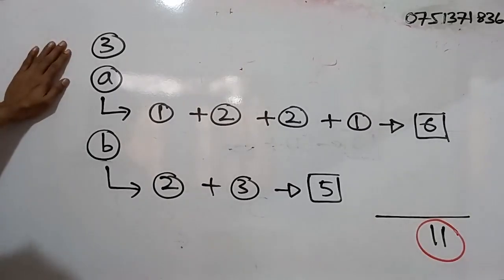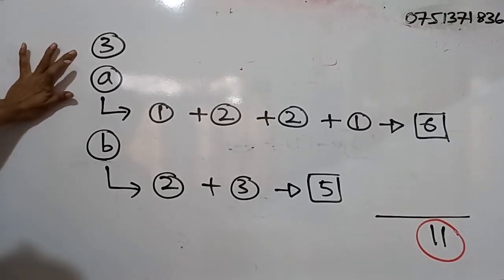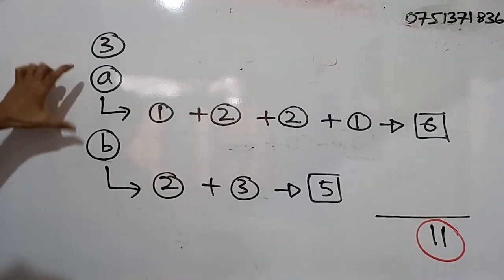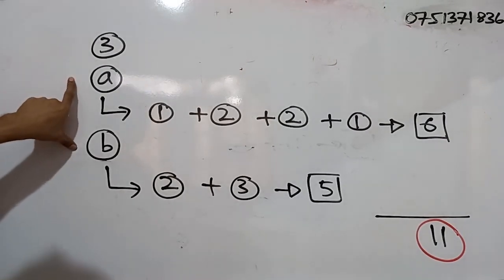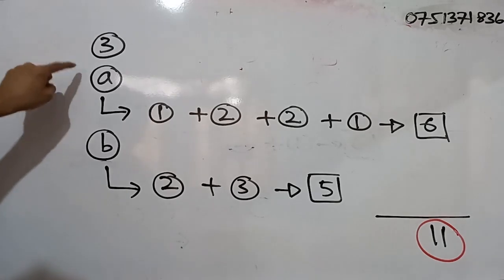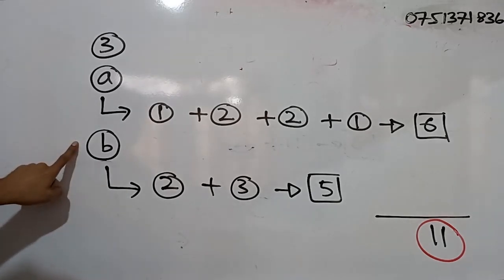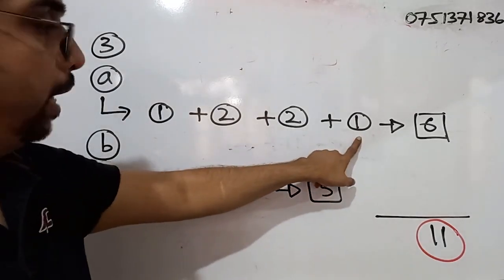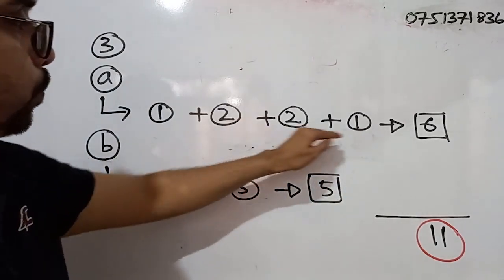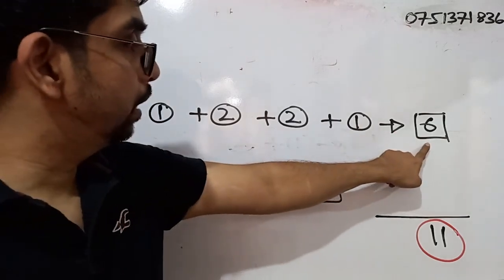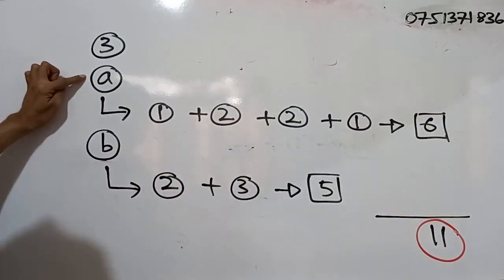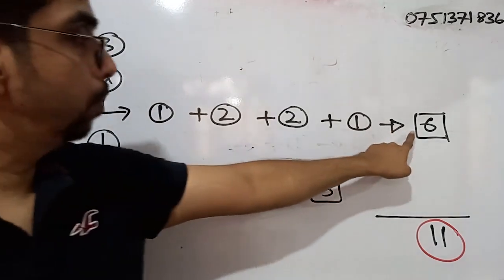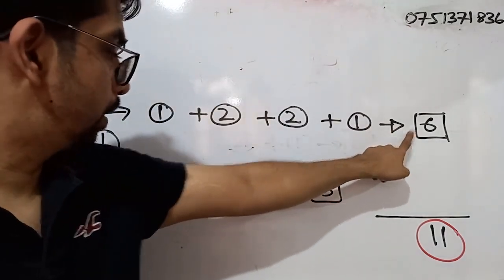Right. So this is the breaking down of marks for question number 3. So question number 3 contains 2 parts, simple A and simple B, right? So simple A has 4 parts under that, right? So these are the marks for each of those parts and these are the total for simple A. So for simple A, the total marks are 6 marks.